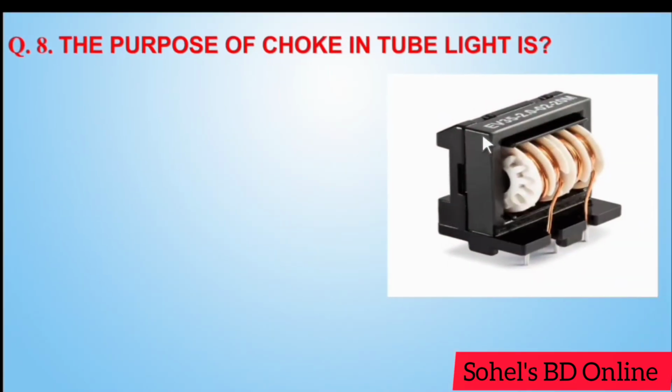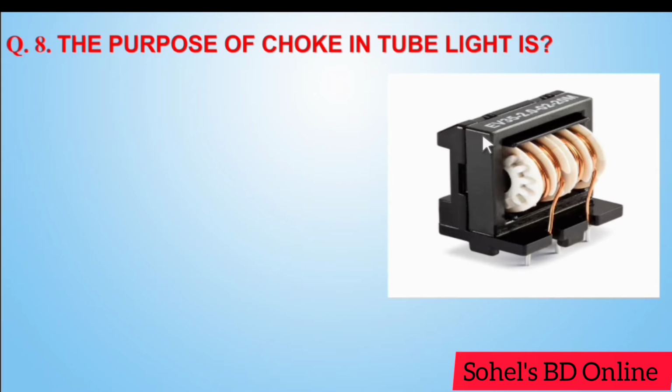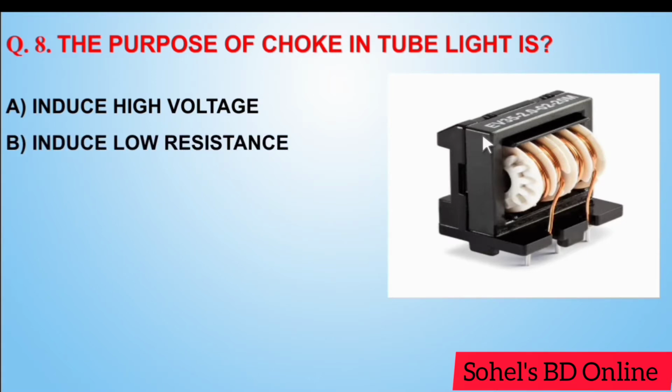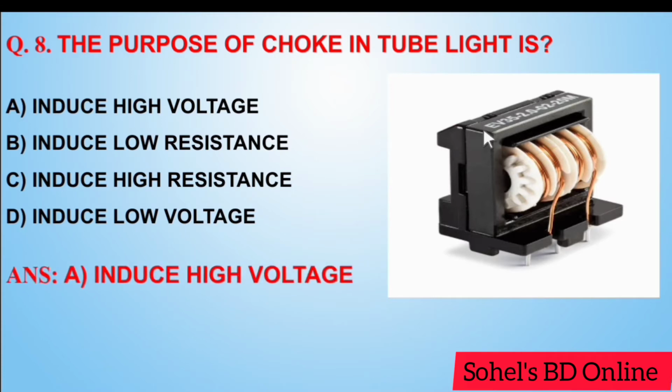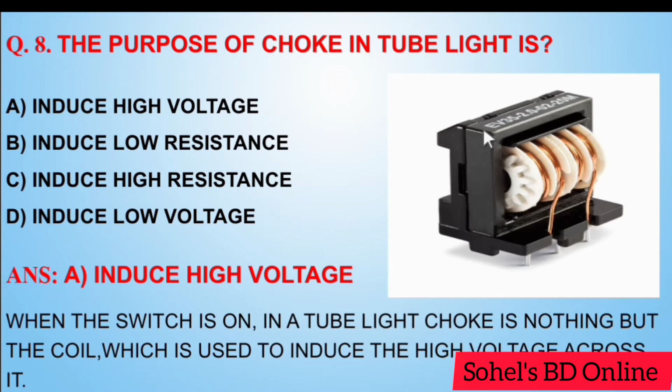Next, the purpose of chalk in a tubelight is to induce high voltage, induce low resistance, induce high resistance, induce low voltage. Answer A. Induce high voltage. When the switch is on in a tubelight, the choke is nothing but a coil which is used to induce the high voltage across it.